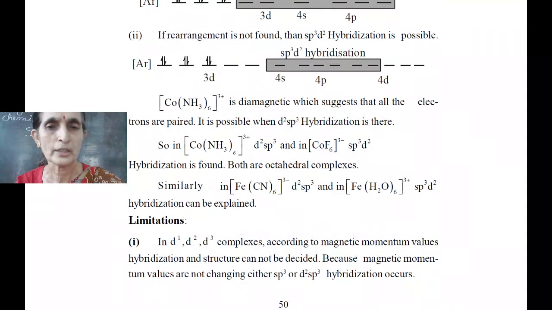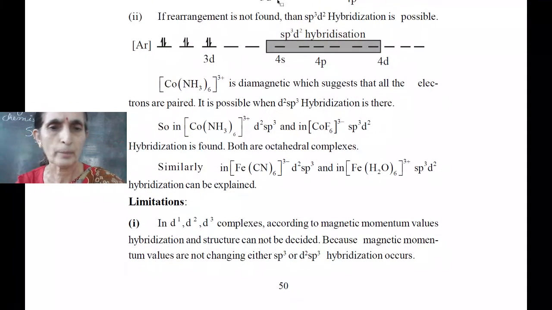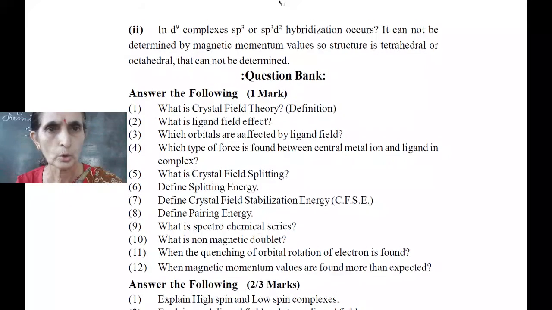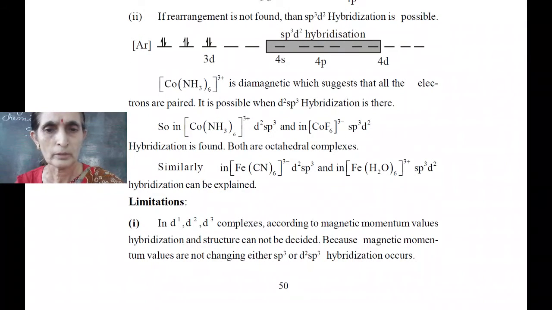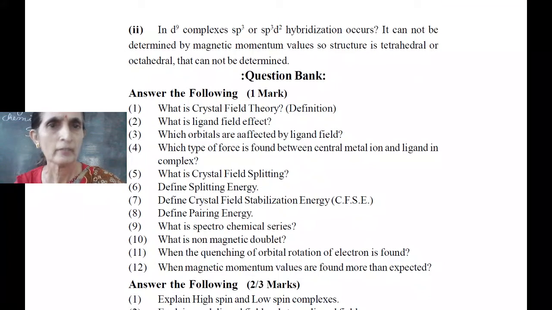In case of d1, d2, d3, according to magnetic momentum value, we can study hybridization, but we cannot decide, whether it is sp3 or d2sp3. While in d9 complexes, sp3 or sp3d2 hybrid orbitals, it cannot be also determined by magnetic momentum value, whether it is tetrahedral or octahedral. So this is somewhat limitation of our content. Thank you very much.